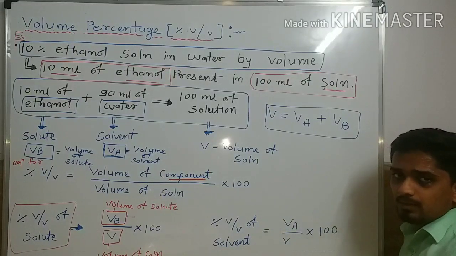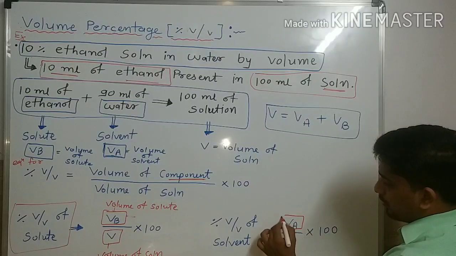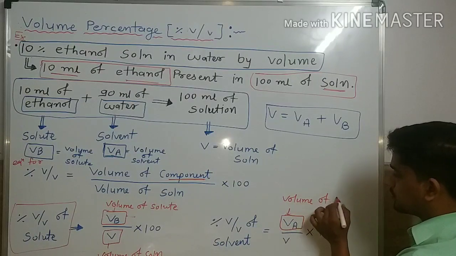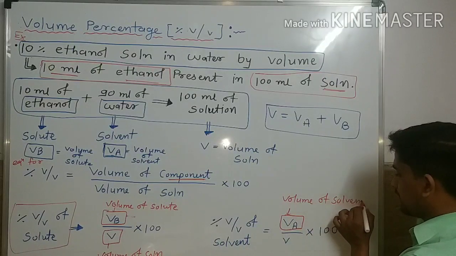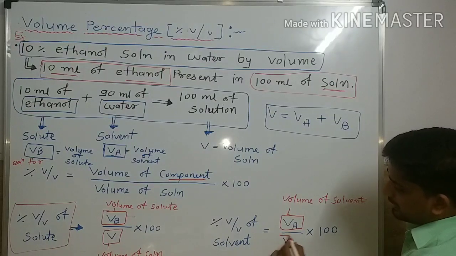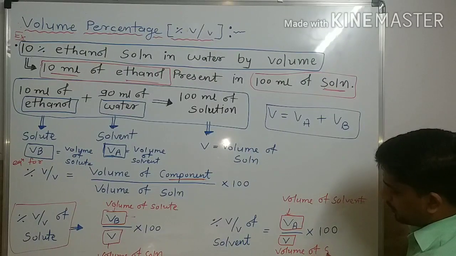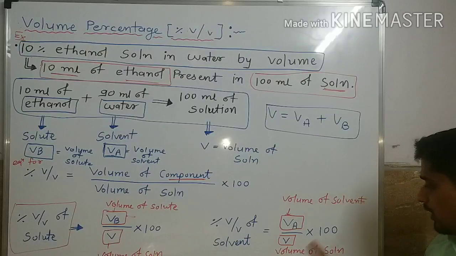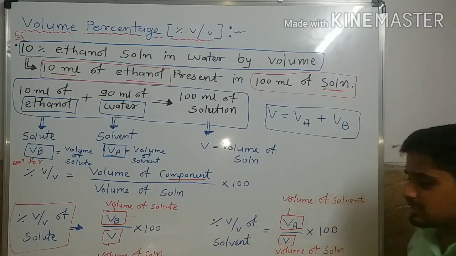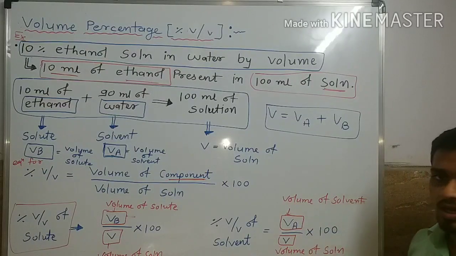Or if we have to find percentage V by V of a solvent, then we have to put volume of solvent in the numerator, divided by volume of solution into 100. Percentage of V by V of a solvent is equal to volume of solvent upon volume of solution into 100.